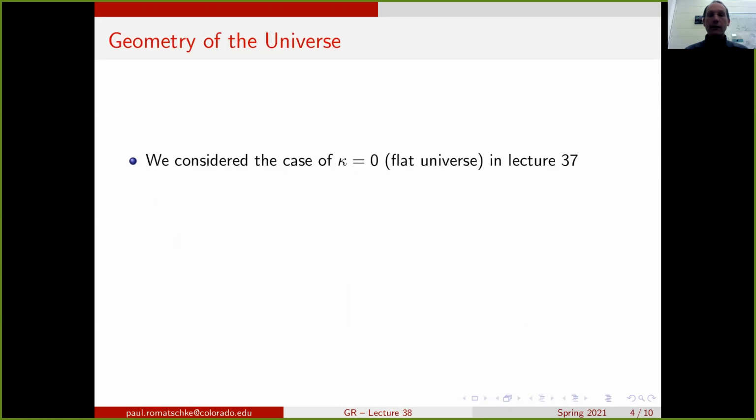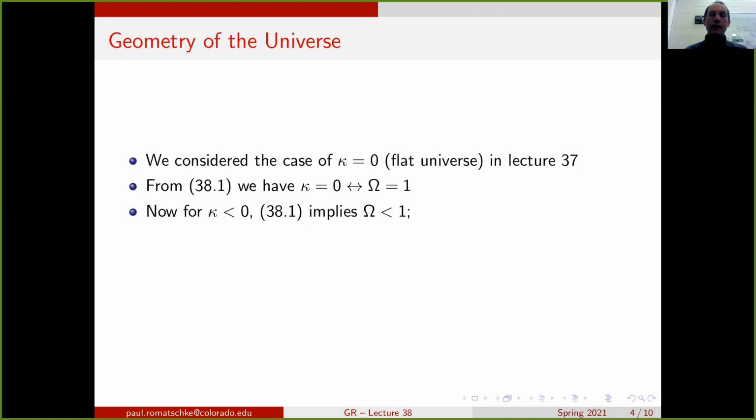We considered the case of the flat universe with kappa is 0 in lecture 37, and we found that an implication of kappa is 0 was indeed that this parameter omega is exactly equal to 1. Now let's look at what happens if we have kappa is smaller than 0. If you look back at equation 38.1, this clearly implies that omega has to be less than 1. If omega is less than 1, this means that the energy density is less than the critical energy density, and we call this an underdense universe.